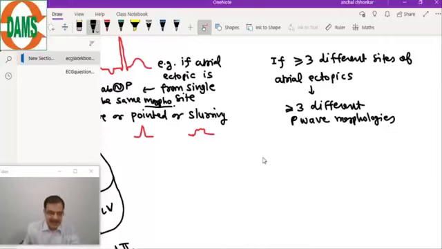In this atrial tachycardia, the beats are from different sites; each cycle is from a different site. So this is known as multifocal atrial tachycardia.